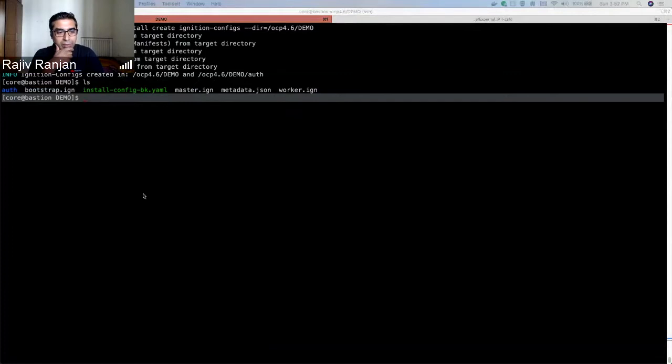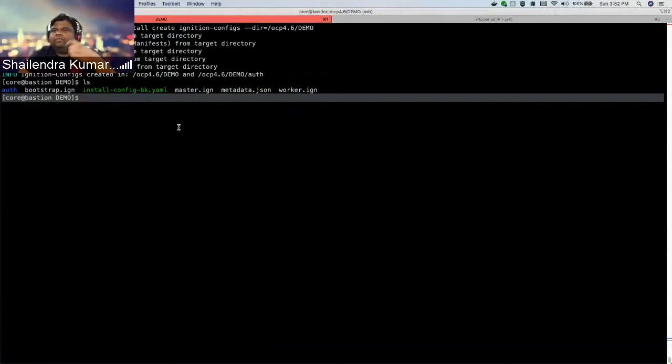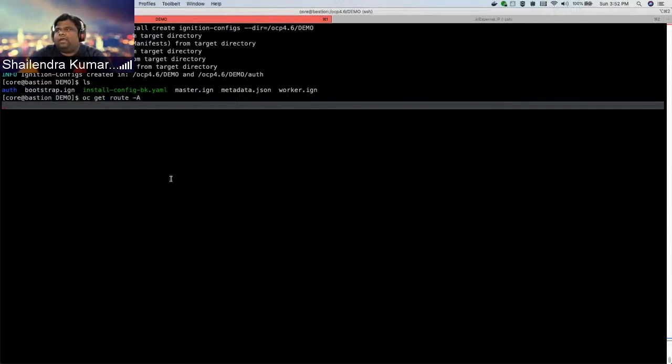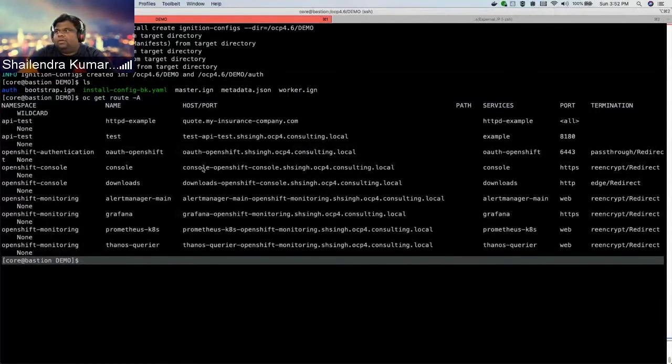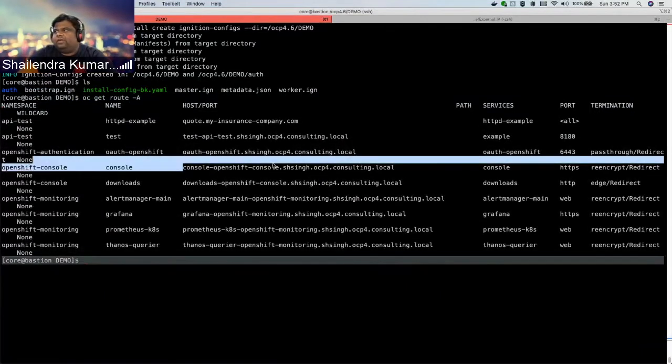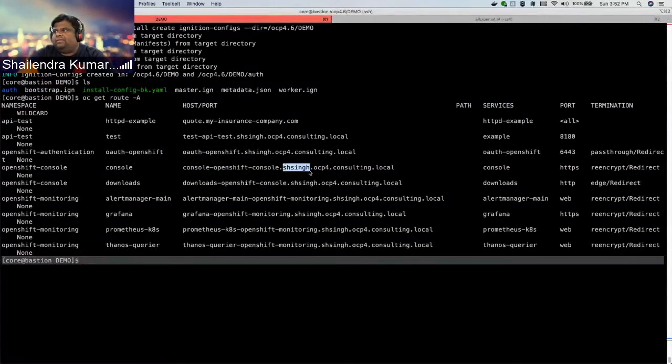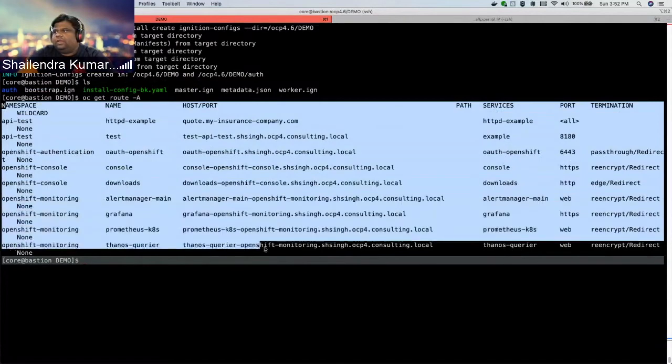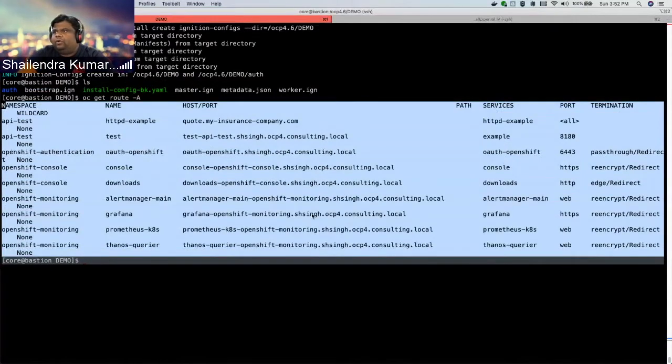Yeah, go ahead, Chandra. So yeah, I have a cluster up and running where I have changed the default FQDN star.apps into asset sync. Let me show you all the default routes that have been created. That cluster is running. So if you see the console route, you will find asset sync instead of apps. This is how I have updated the domain name for the default.